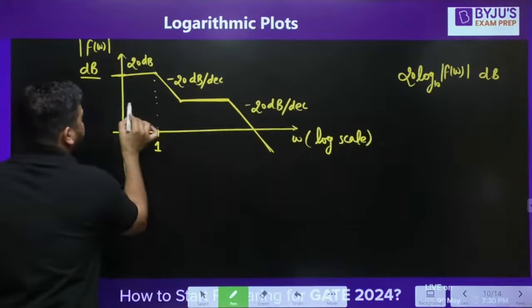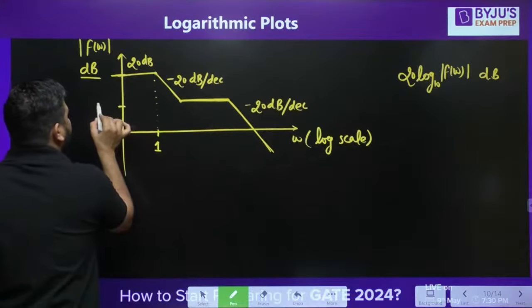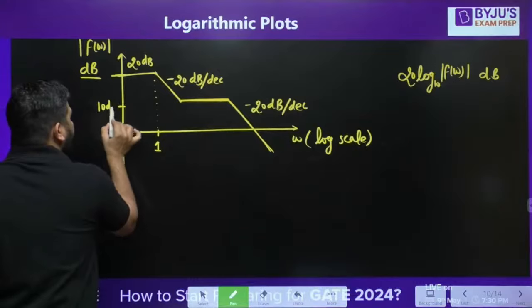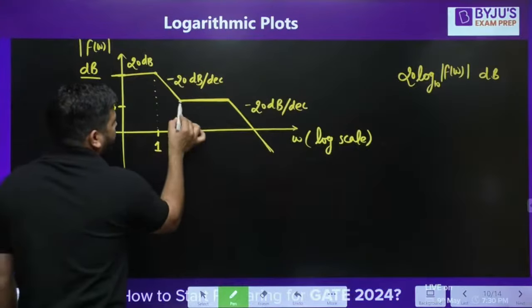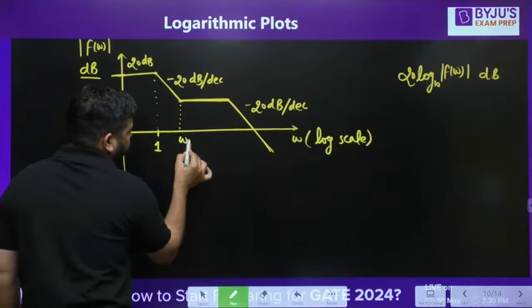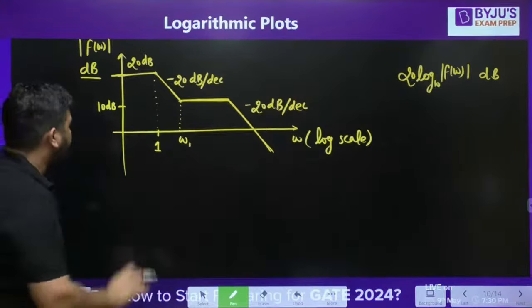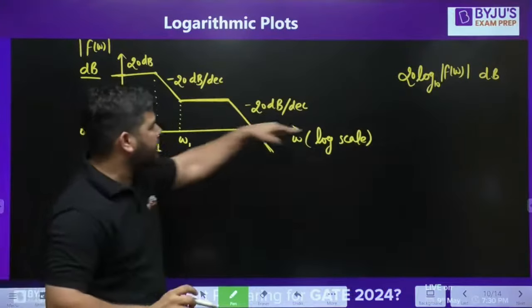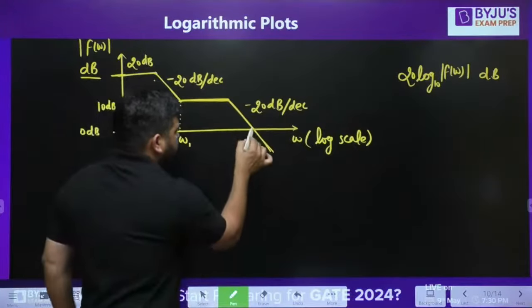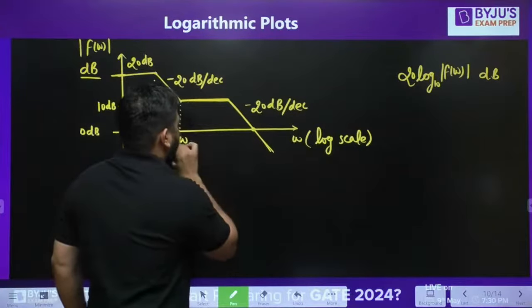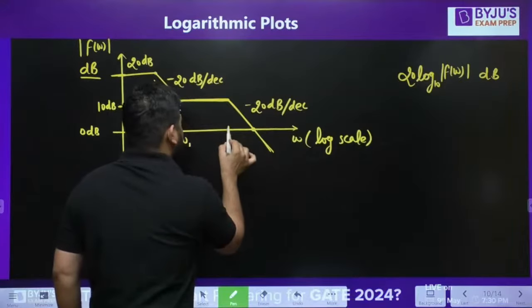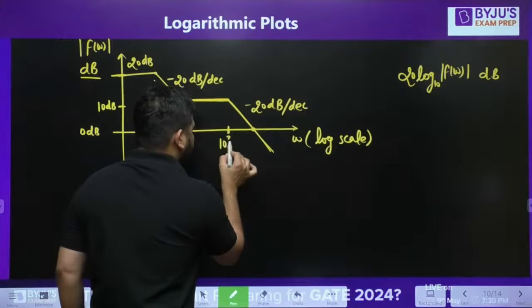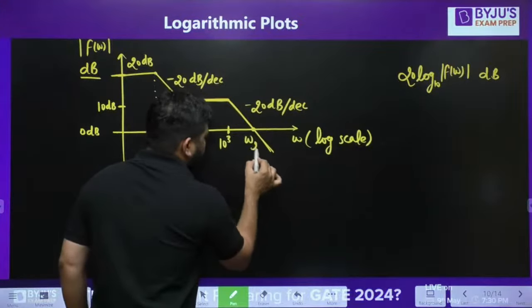Now at this point, let's say the height is 10 dB, and let's call it omega 1. At this point the height is, let's say, 0 dB. Let's call this point 10 to the power 3, and let's call this omega 2.